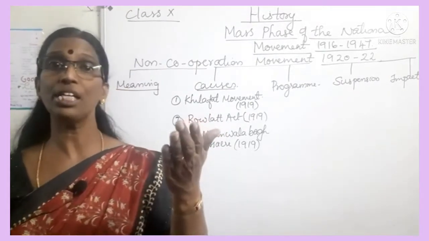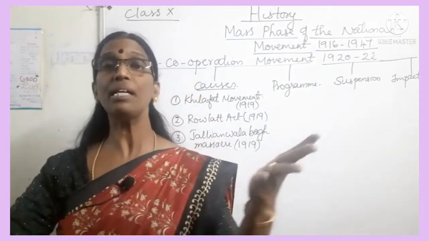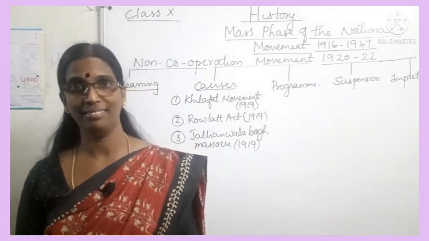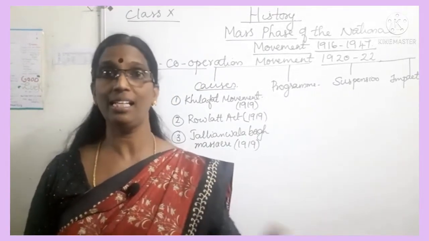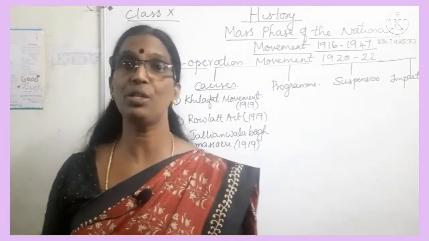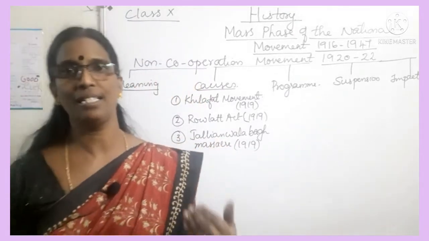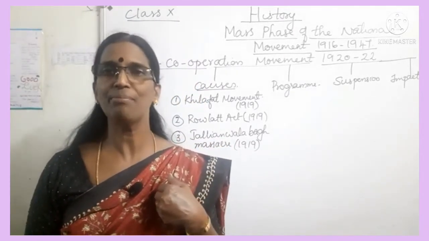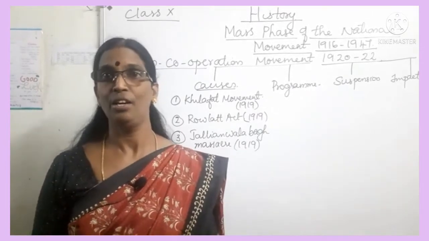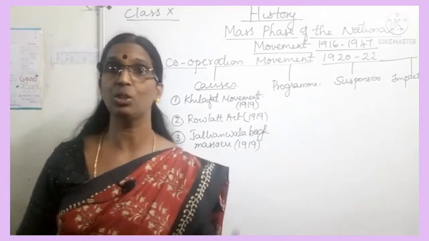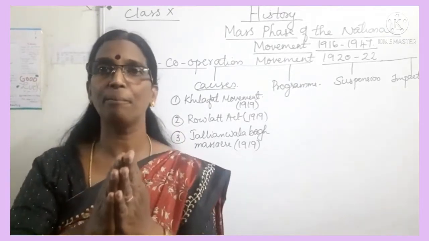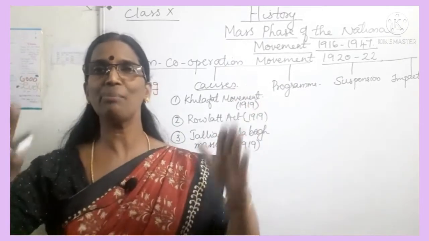This act allowed the British government to arrest anybody without warrant and imprison Indians without a trial, or with an in-camera trial, a trial in seclusion. Then there was suspension of habeas corpus, the arrested person's right to defend himself. That was suspended. Freedom of movement was curtailed through the Rowlatt Act. Totally, Indians' freedom was curtailed by the British.